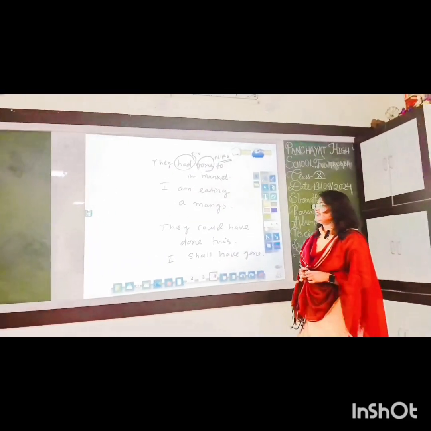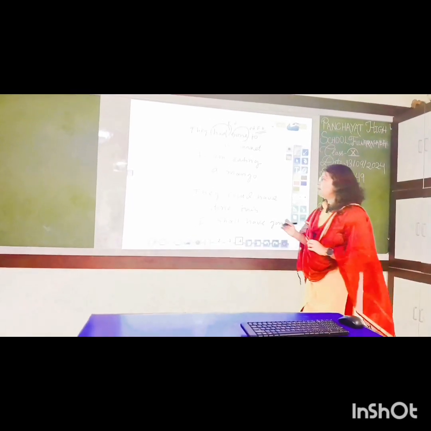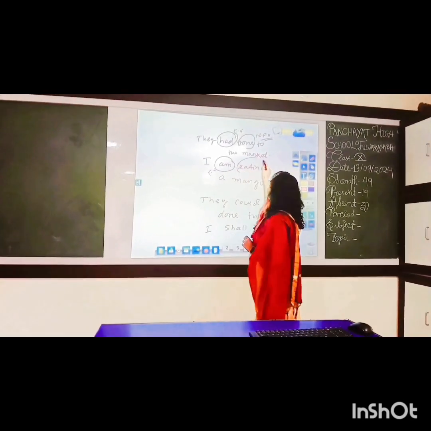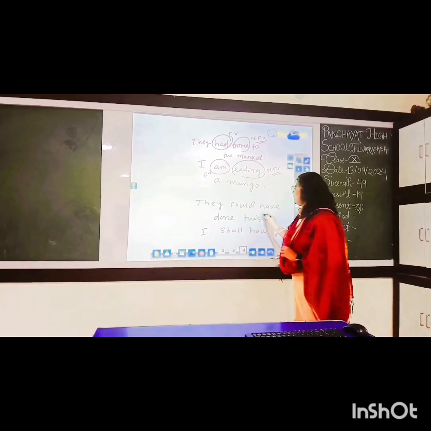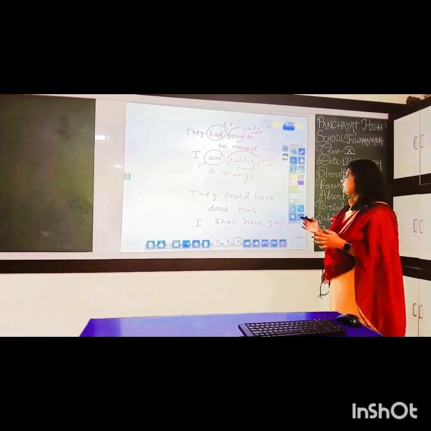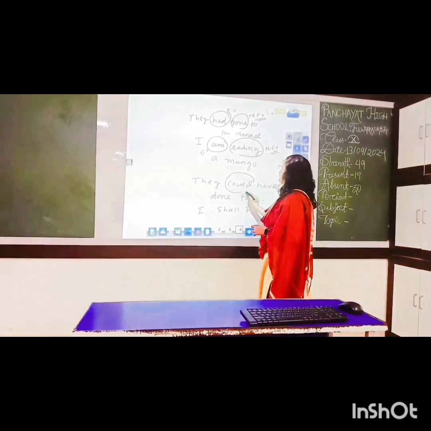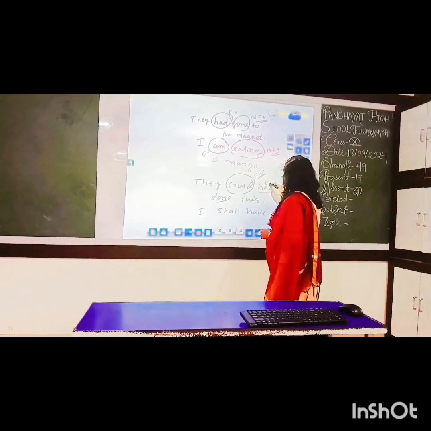Okay, next question is I am eating a mango. Am is the finite verb. And eating is the non-finite verb. Very good, absolutely perfect answer. And the next question is they could have done this. Could is the finite verb. And other verbs are known as non-finite verbs.